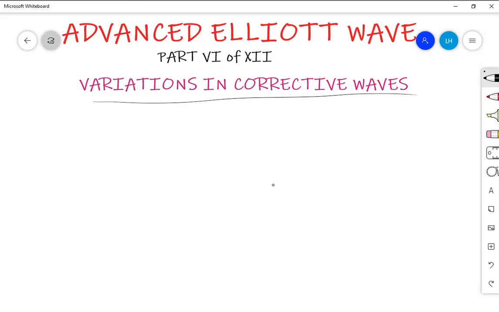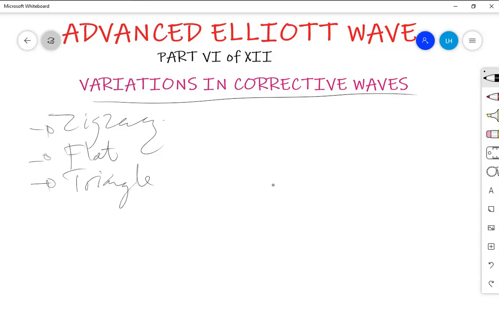Now, the major corrective waves: we have zigzag, and then other corrective waves include flats, we have triangle, and also we can add the issues on combination.